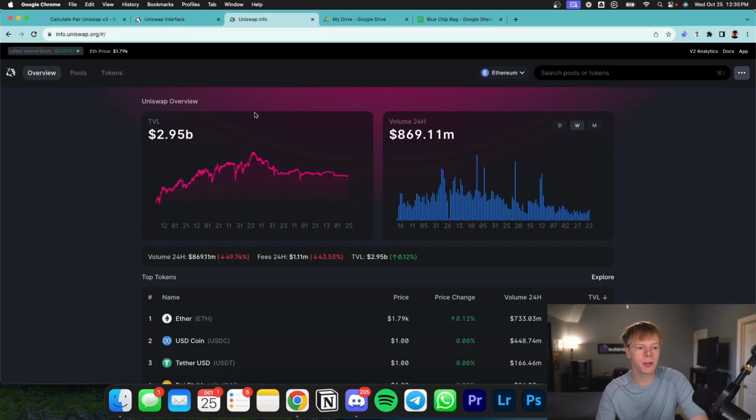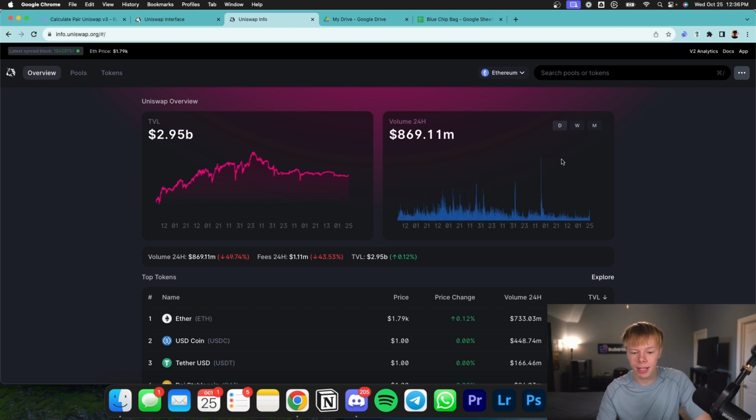Now, I'm on the official Uniswap info page. Currently, the Ethereum network has a TVL of $2.95 billion and a volume of $870 million in the past 24 hours. If we look at a breakdown by week, you can see in the past 3 days, we have seen $3.1 billion in volume. Last week, October 15th through October 22nd, we saw $2.7 billion in volume. So basically the last 3 days have 20% more volume than the previous week that was tracked on this page.